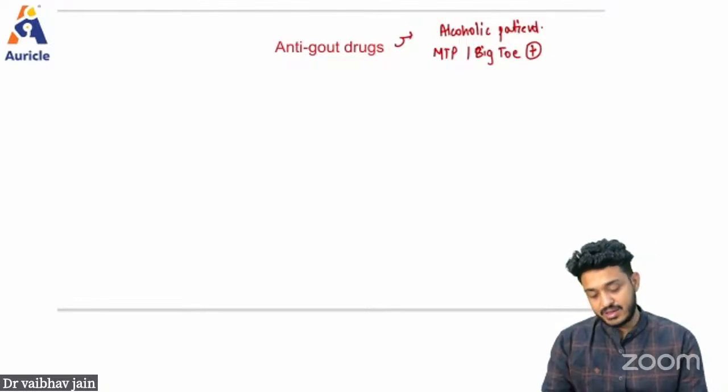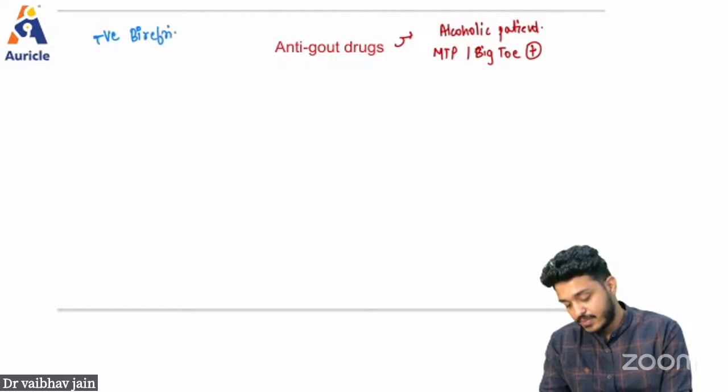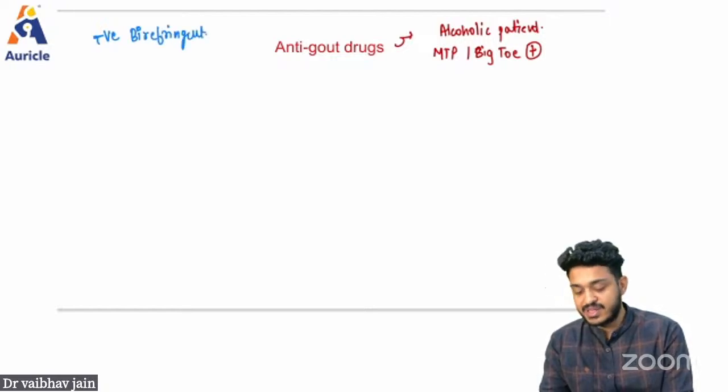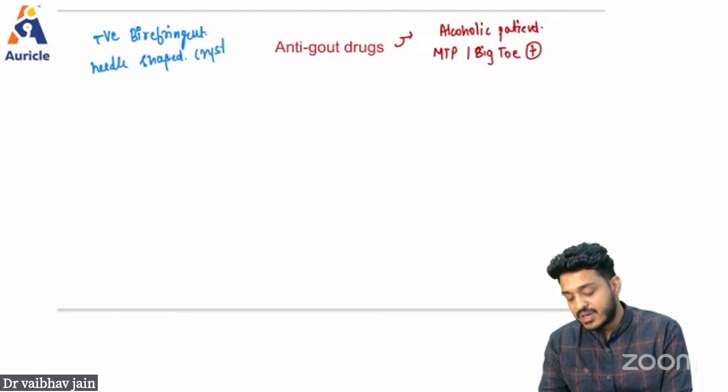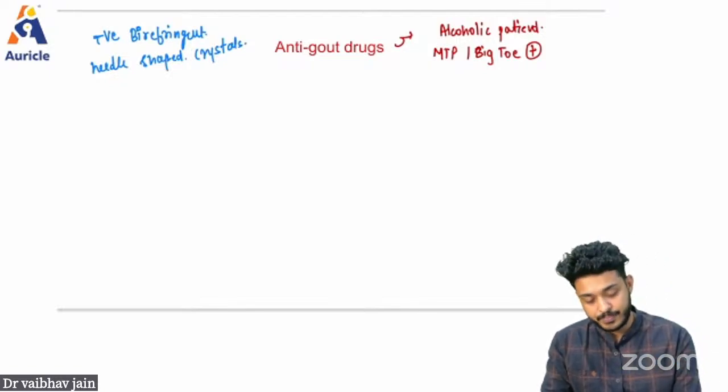In the question they can also write negatively birefringent needle-shaped crystals will be there. Inflammation of the toe, needle-shaped crystals, birefringent. That is going to be the presentation you will be getting. A middle-aged alcoholic businessman, right? That is going to be gout.